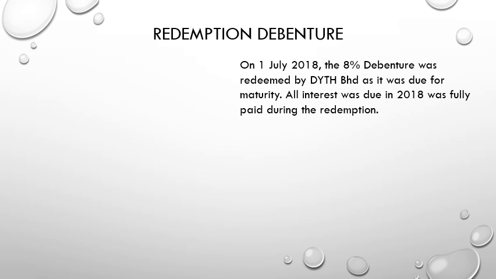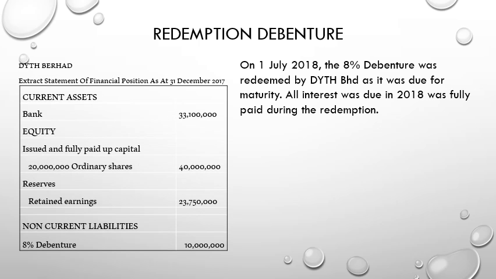We look into the example of redemption of debentures. Okay, let's say we have the same example from previous slides. So in the statement of financial positions at December 31st, 2017, we have 8% debenture, 10 million. On the 1st of July 2018, the 8% debenture was redeemed because it has already matured, and all interest due in 2018 was fully paid.